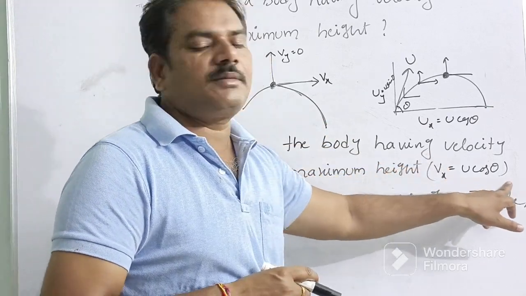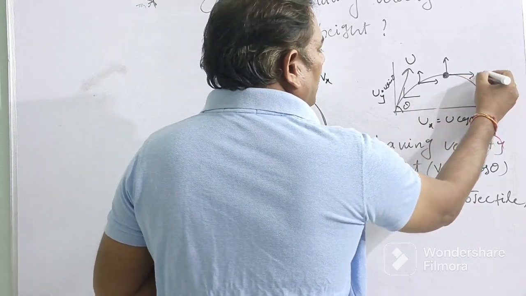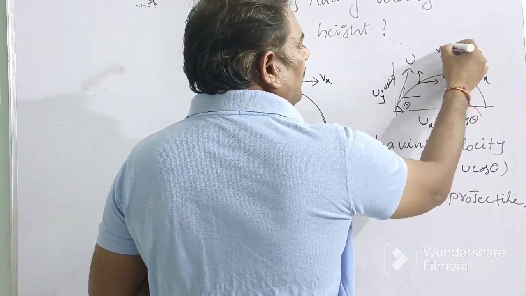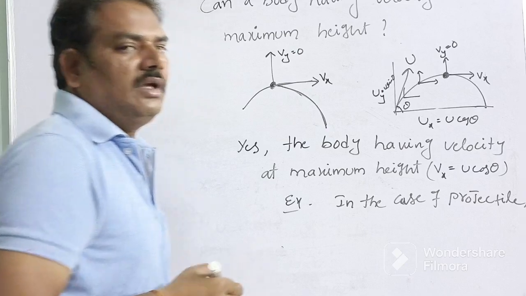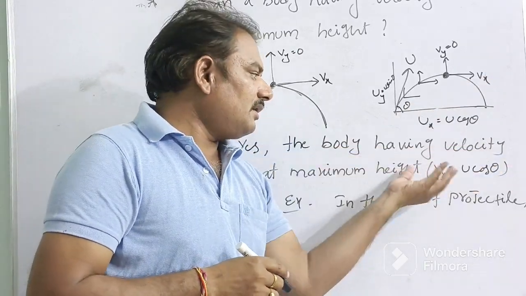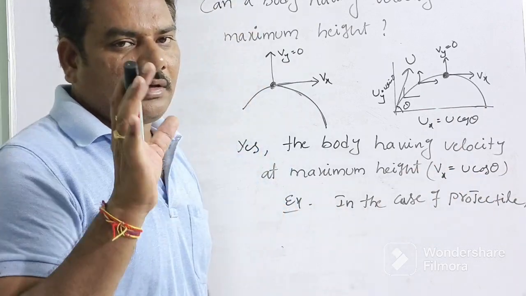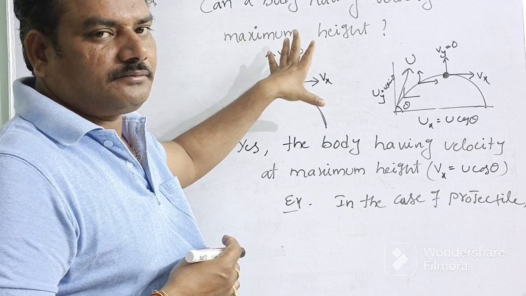At this particular point it has only a horizontal component, but the vertical component is equal to 0. So it has only the horizontal component, that is Vx equals u cos theta. So simple.